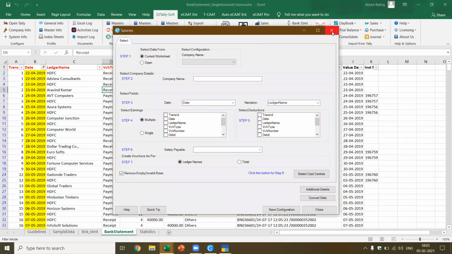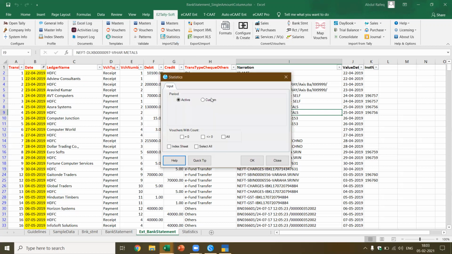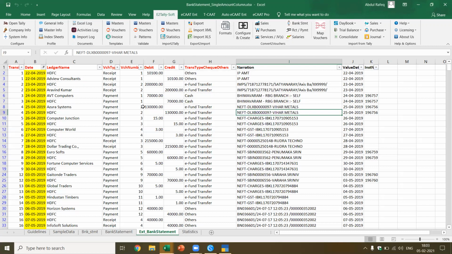Now one last thing I want to show you is, for example, this export and import, where you can export the data you got from Tally in an Excel format, and then you can import it into Tally. So it will give you a format in which you can import into Tally. You also have statistics. All the statistics from Tally you can extract in one shot.